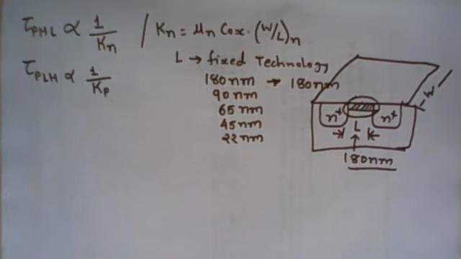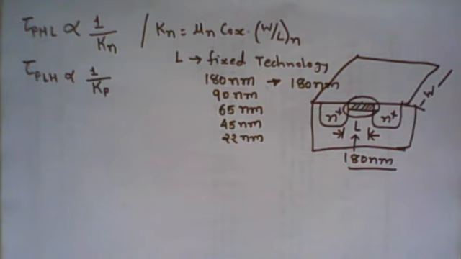Everything is possible just by controlling the conductivity of the channel, and that can be controlled by different parameters, like the gate to source voltage and different parameters of the channel, right? So transconductance is one of the parameters of the channel that can control the conductivity of the channel.